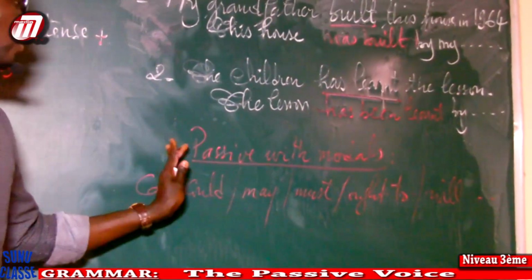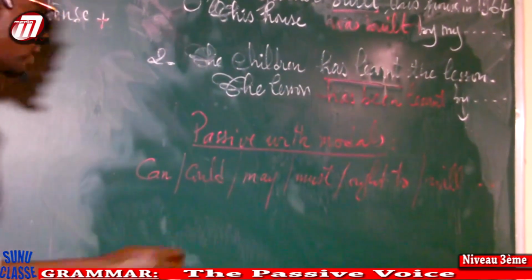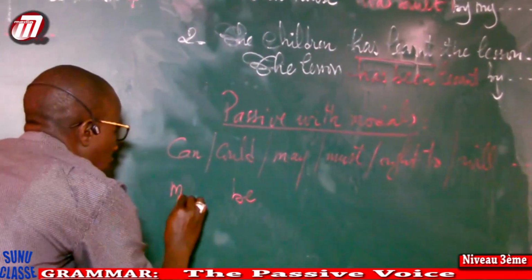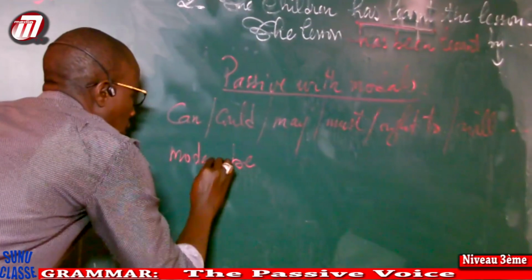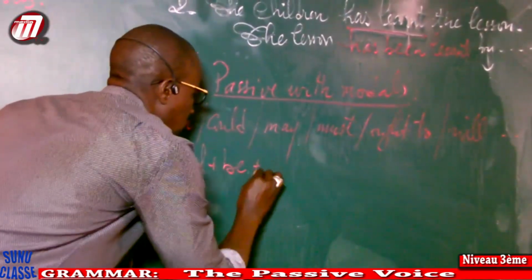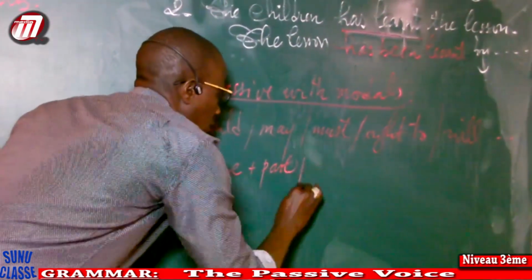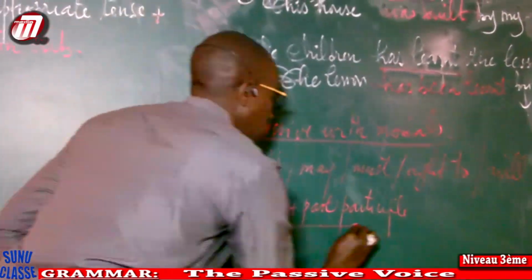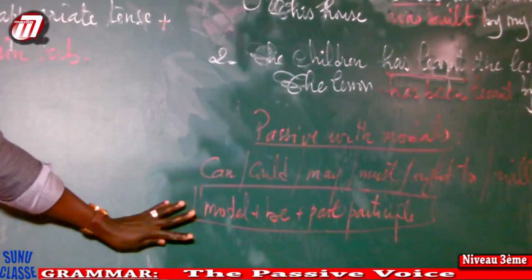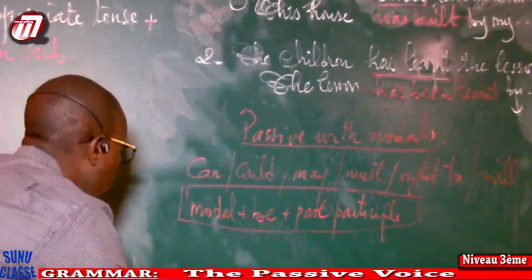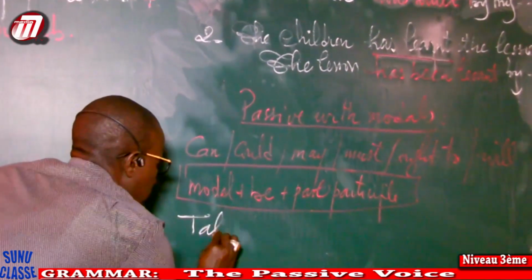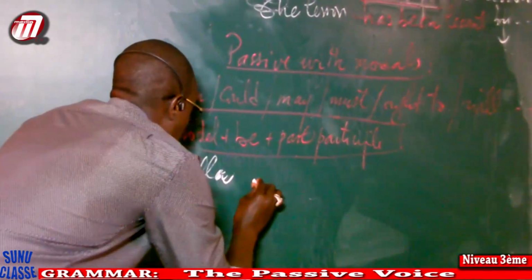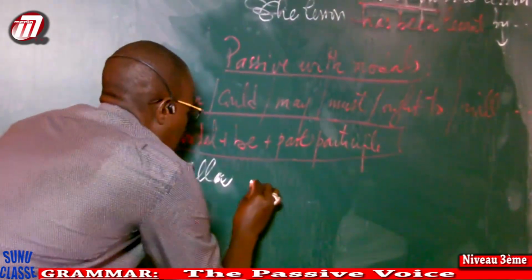How do you build the passive now with a modal? To build the passive with a modal, you're going to have the modal, plus be, plus the past participle. This is how we build it. I'm going to give an example quickly. For example, I say Tala.